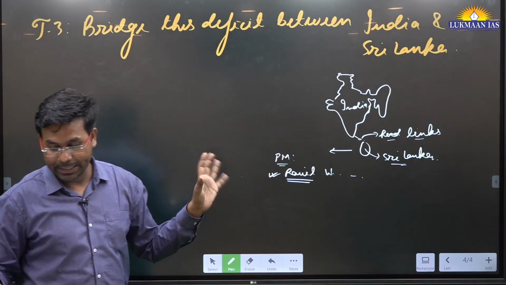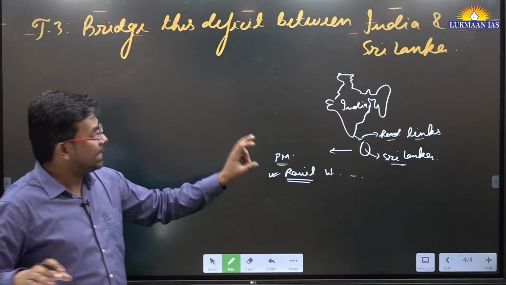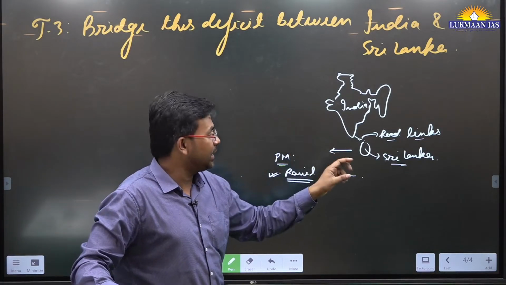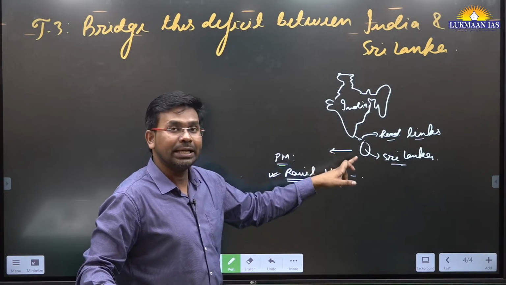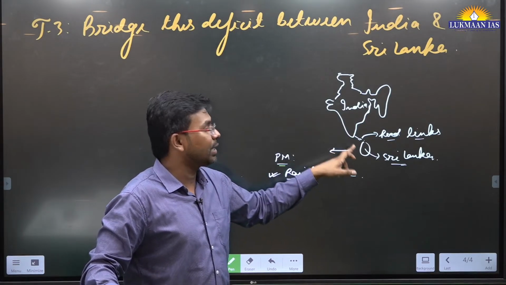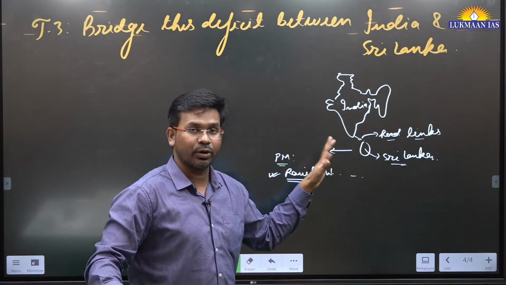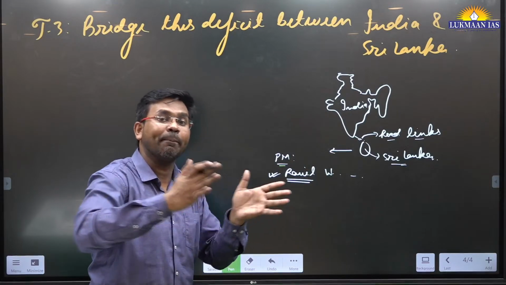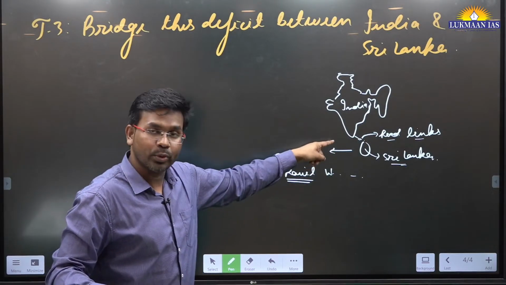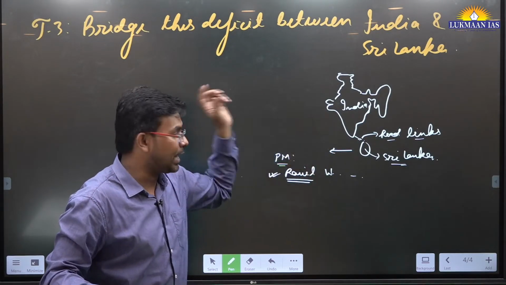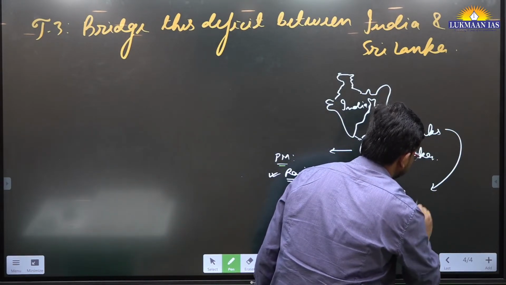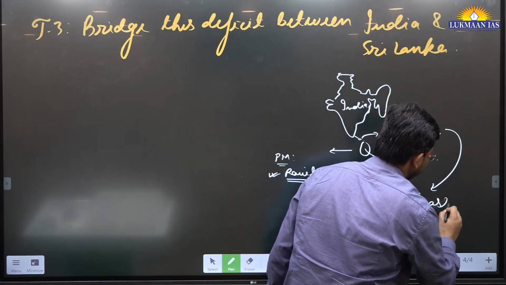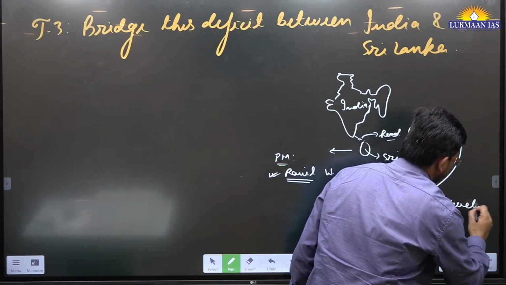In this article they have discussed that India and Sri Lanka have decided earlier, the Prime Minister of Sri Lanka has mooted the idea that he wants to connect Sri Lanka with India through road network. Road network in the sense we are going to create bridges, right? We are going to create bridges so that road connectivity happens. And this road connectivity is a kind of infrastructure project.